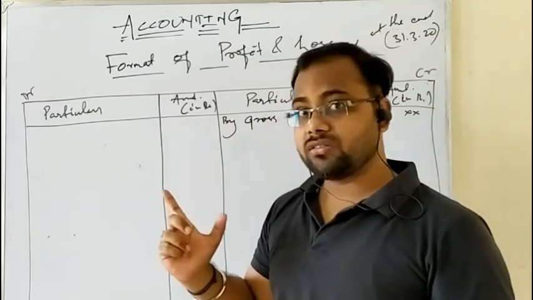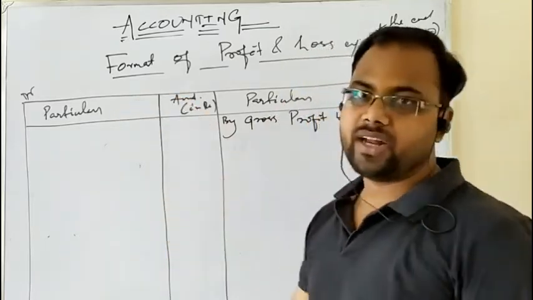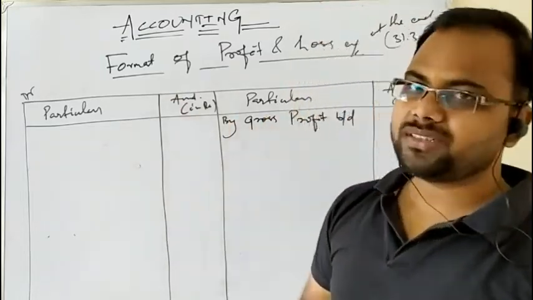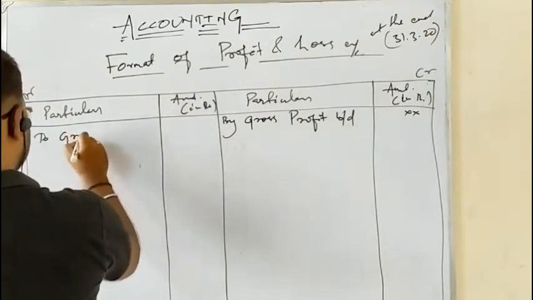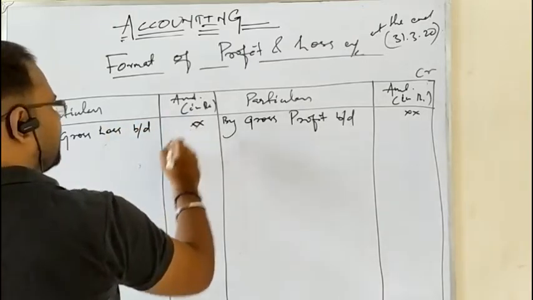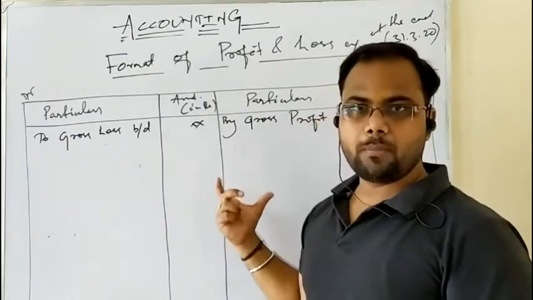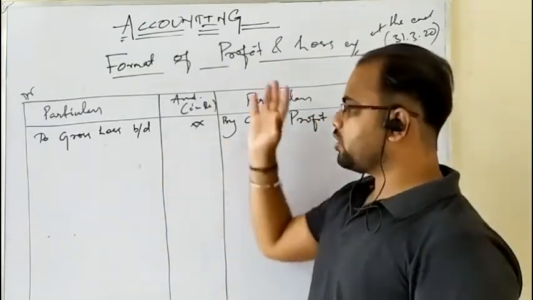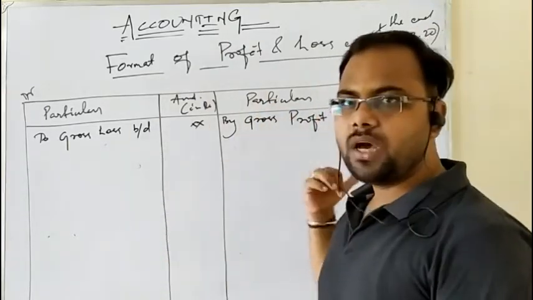If there is a gross loss existing as gross loss carried down on the credit side of the trading account, then subsequently it is taken to the opposite side, the debit side of the profit and loss account, as gross loss brought down. Clear? Out of these two, any one can exist, but I have written both here as a format to make you clear. If there is gross loss, it comes on the debit side as brought down. If there is gross profit, it comes on the credit side as brought down.